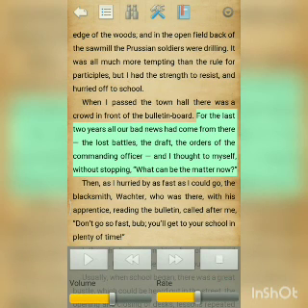Prussian soldiers were a combination of many nations, so obviously they were very strong in comparison to the French army. That's why they had already lost 2 districts. We will come to know this fact afterwards. But here he says that for the last 2 years, all the bad news they had received from this bulletin board, sometimes in the form of lost battles, the draft, the orders of the commanding officer.